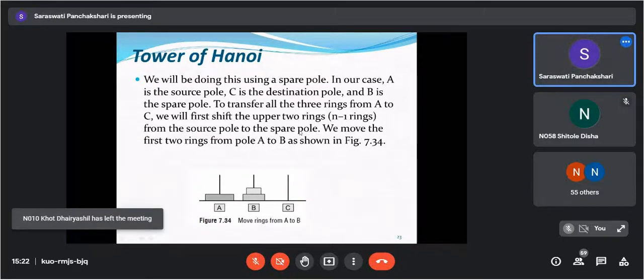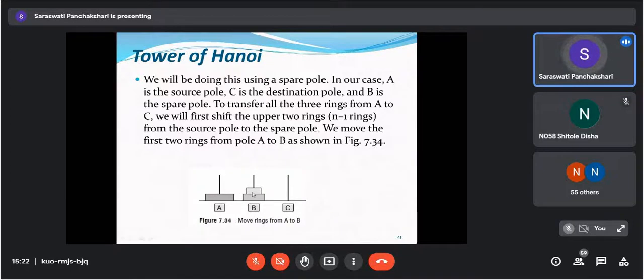How to do that? See how it exactly is. And one more thing: we have to move only one disc, or one ring, at a time. We cannot move two rings at a time. This is also a constraint. So we move the first two rings from pole A to B as shown here, and once this scenario comes, we move this larger disk from A to C. We will see step by step.